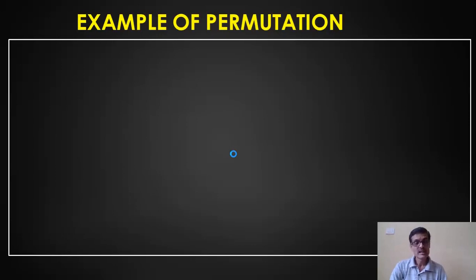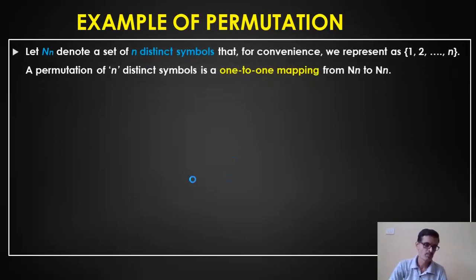Now I'll take up a different example to explain all the 4 properties. If I consider this particular example of permutation, we will understand whether it satisfies all the 4 properties and whether we can call it a group. Just look at this. I have a set, let us consider N. It consists of n distinct symbols or numbers, let us say from 1 to n, n number of elements. If I say N3, I have a set of elements from 1 to 3.